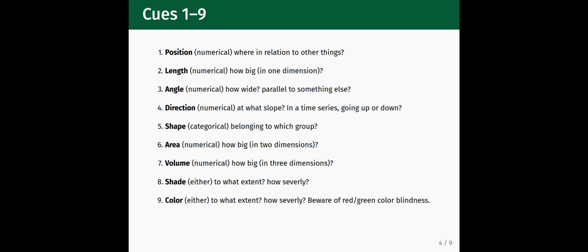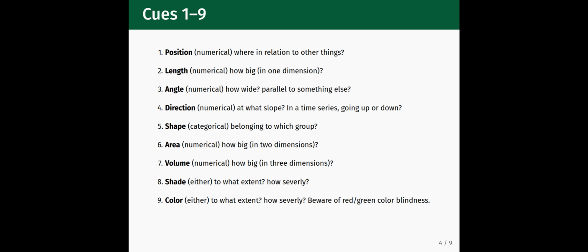other things. The length visual cue is represented with numerical data, and shows how big something is along one dimension. The angle visual cue represents numerical data, and shows how wide something is and whether or not it is parallel to something else. The direction visual cue represents numerical data, and can indicate slope in a dataset or, in a time series dataset, whether the trend is going up or down.